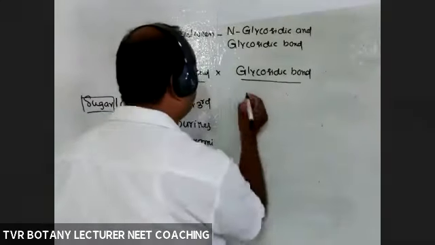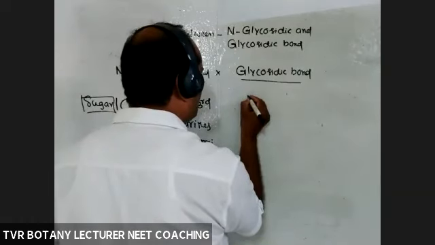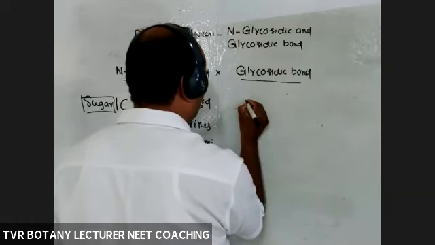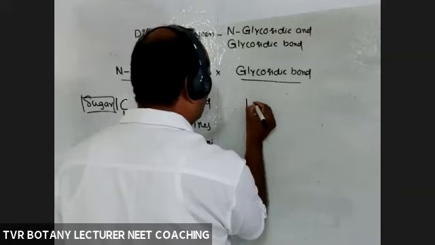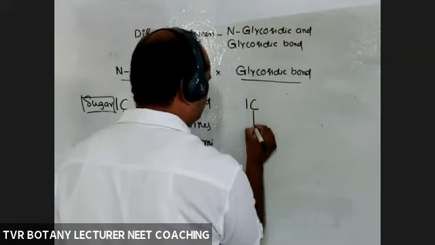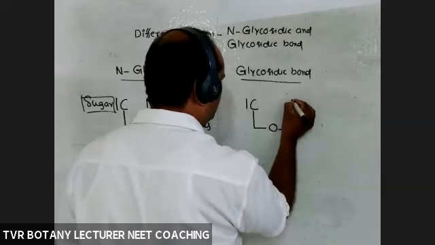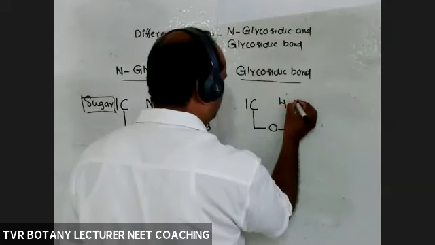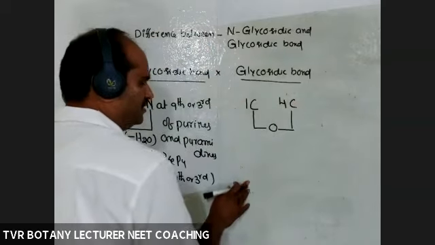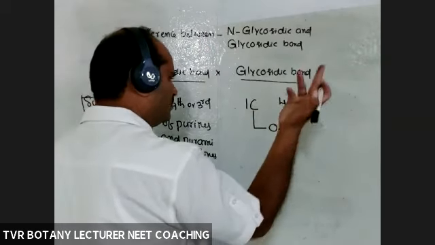Now what about the glycosidic bond? Here I'm taking a 1,4 linkage, for example. First carbon atom, bond, oxygen, bond, fourth carbon atom. Or you may take the sixth carbon also. 1,4, 1,6, 1,2, like that.